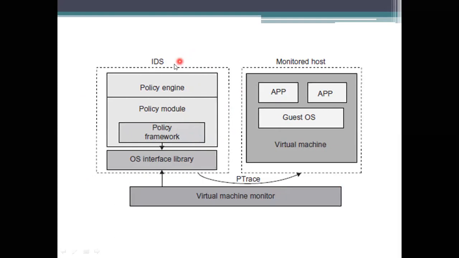Who will interact, who will have access to your systems, or who will take care that these things occur. So what this policy framework will do is have a characteristic called monitoring, which covers the events in different operating systems of the guest virtual machines, and it also has an interface library. For getting information about all these guest operating systems, it needs to trace these things. So here it is using P trace.